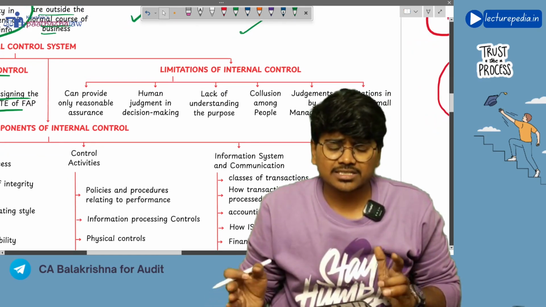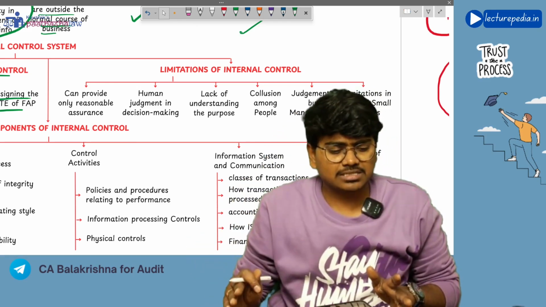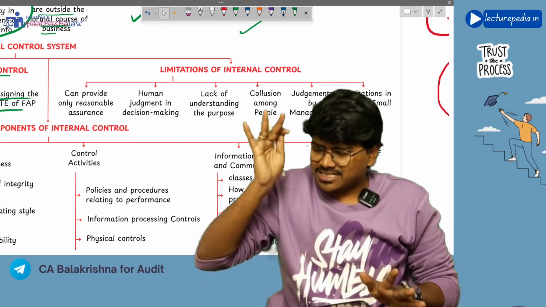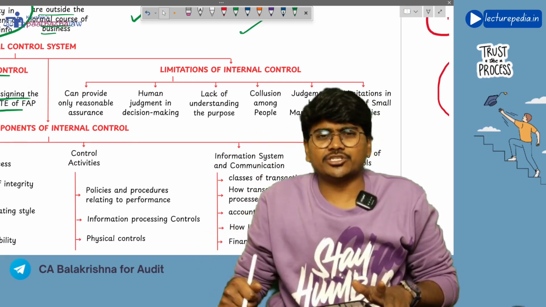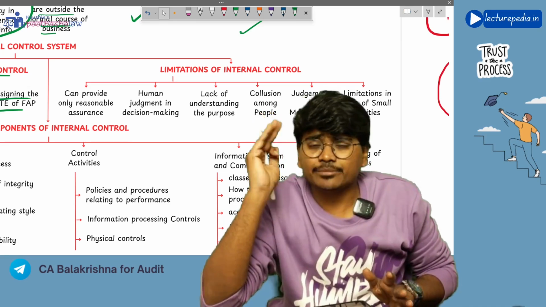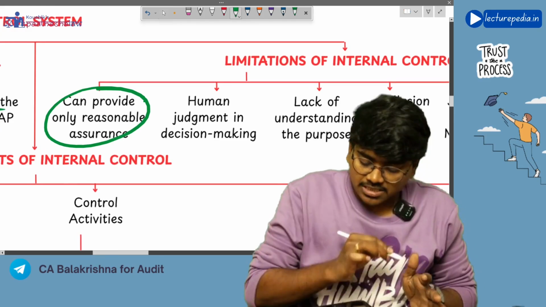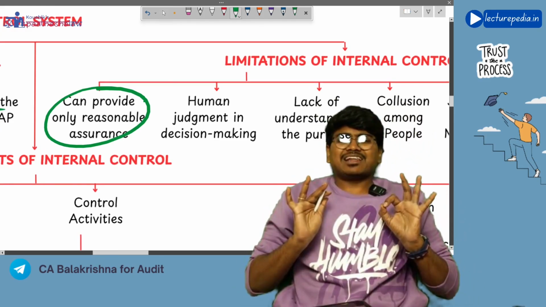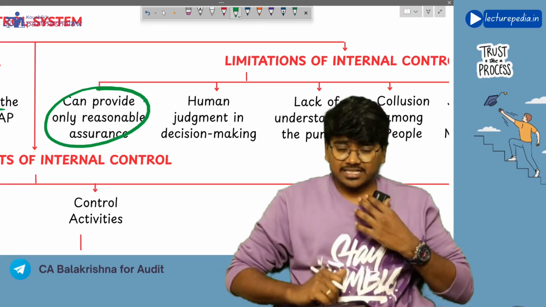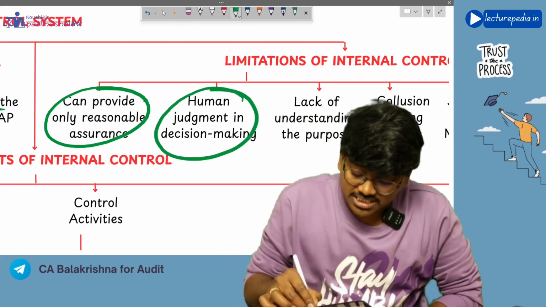Next, I have already told you, if you implement the internal control, will they 100% detect the misstatements? No, there are certain inherent limitations in the internal control. In the first chapter we discussed inherent limitations in the audit. Just like audit, even the internal controls suffer from certain inherent limitations. Let us see what those are. These internal controls can provide only reasonable assurance that misstatements have been detected, but absolute assurance cannot be provided. Next, human judgment in decision making.